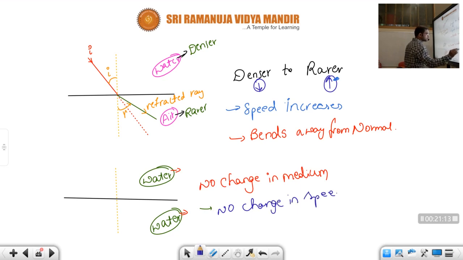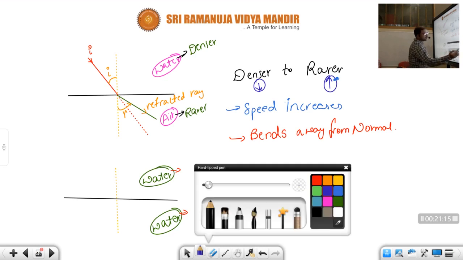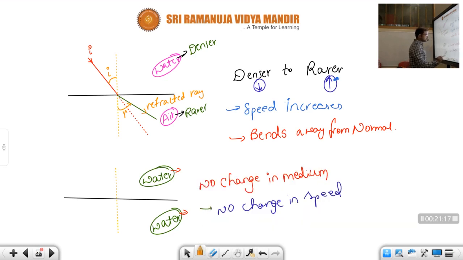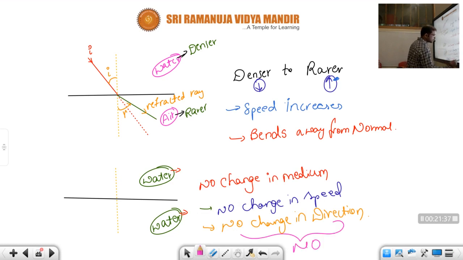So whenever there is no change in speed, there won't be what, children? No change in direction. So whenever there is no change in direction, what can we say, children, simply, there is no refraction. Okay, there is no refraction.